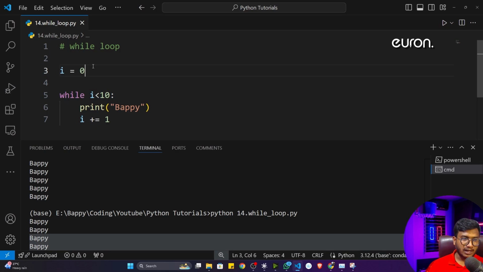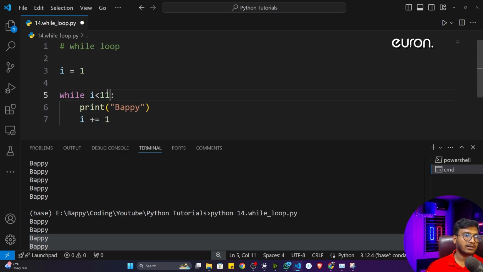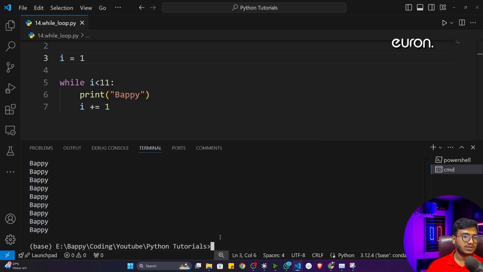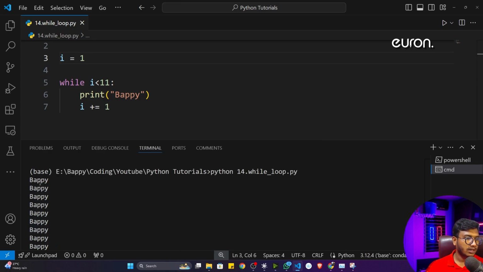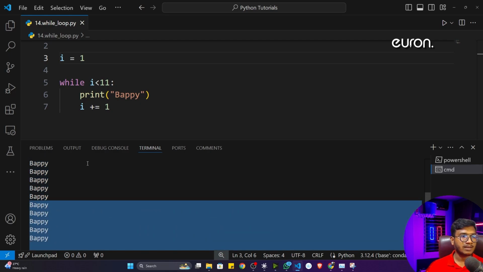Otherwise you can do one thing. If you're starting from 1, and if you want to print 10 times, you can give 11 here. That means one digit extra you have to provide. Then it will again print 10 times. So let me execute and show you. Now you can count again. 1, 2, 3, 4, 5, 6, 7, 8, 9, 10. Okay, you can see 10 times it has printed.